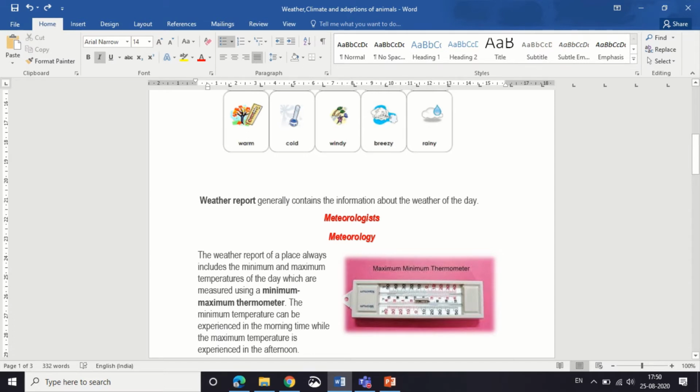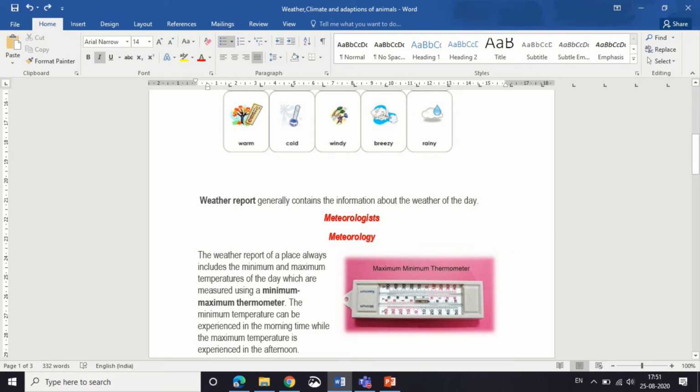Now, in the TV and newspaper, the weather which they tell is known as the weather report. This weather report generally consists of information about the weather of that day. As I told, it's very helpful to people, mostly for deciding about taking umbrellas to school. Predicting weather cannot be perfect, but they can predict it to an extent. But who predicts this?